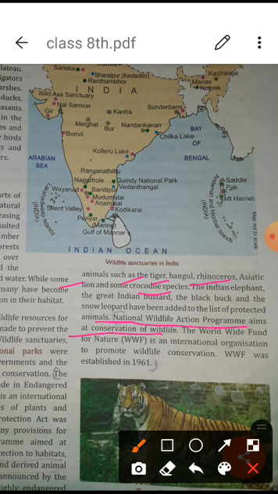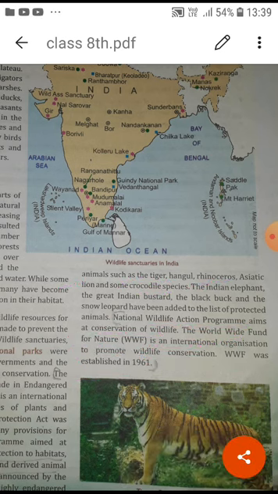The Worldwide Fund for Nature, WWF, is also an international organization to promote wildlife conservation. WWF was established in 1961. Their aim is to conserve and protect whatever is in the category of endangered or whatever is left.